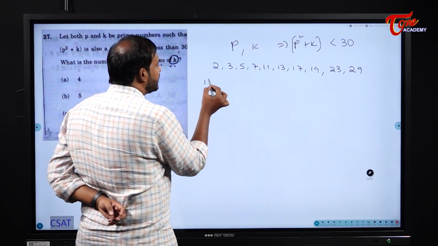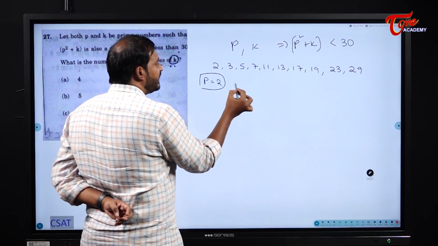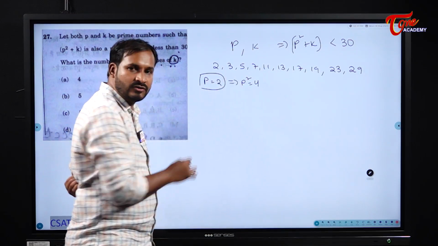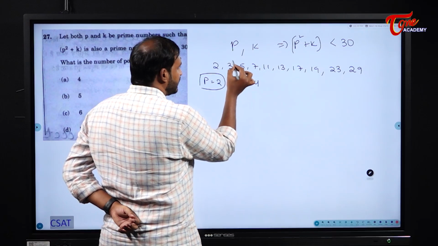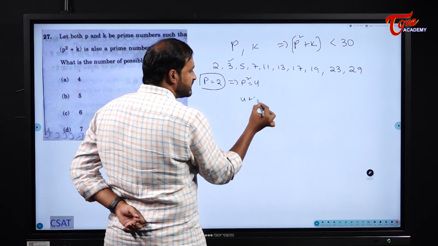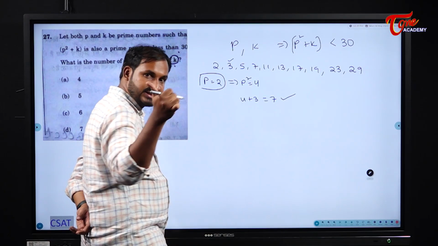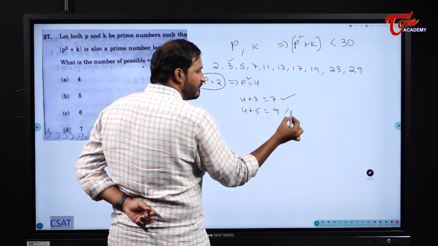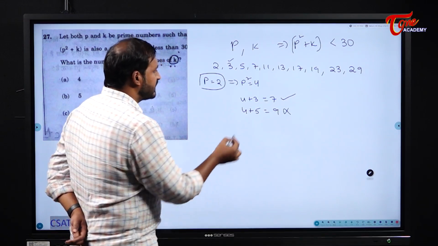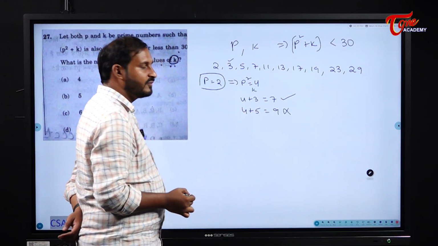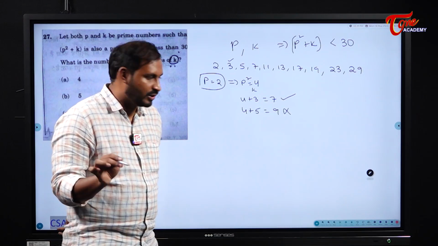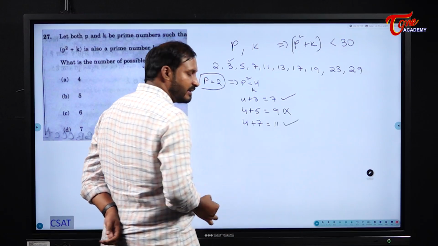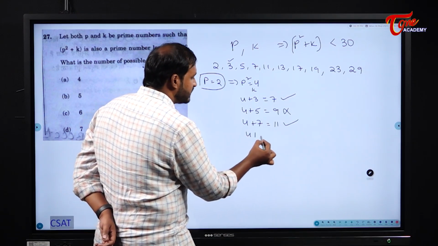So in the first case I will take P as 2. If P is 2, what about P square? It becomes 4. Now I will add each and every prime to this. First I will take 3. 4 plus 3, what is it? 7. Yes, it is a prime number. There is a chance. Next 4 plus 5. What is it? 9. Is it a prime number? No, it is not a chance. So K value of 3 is possible. K value of 5 is not possible. Next 4 plus 7. What does it become? 11. Yes, it is a prime number. There is a chance. Next 4 plus 11. What does it become?